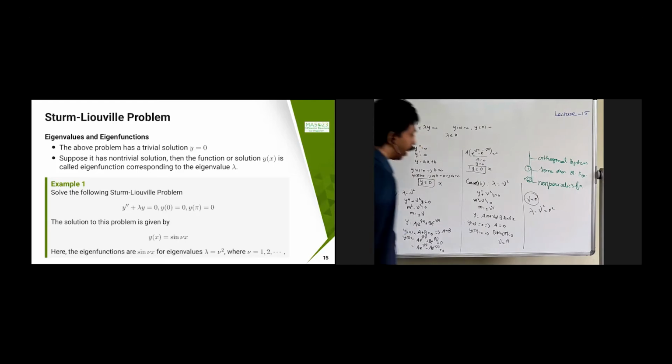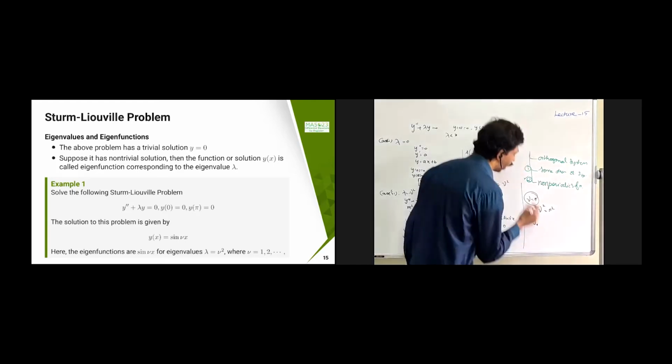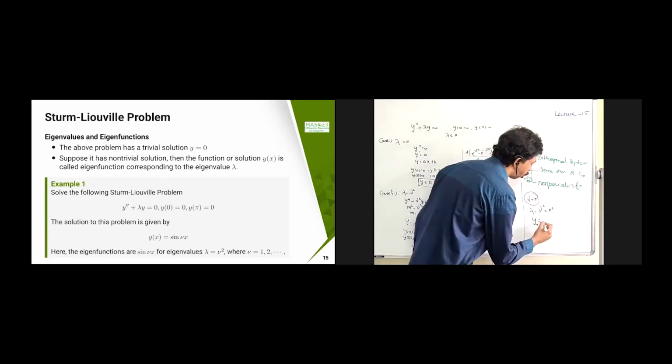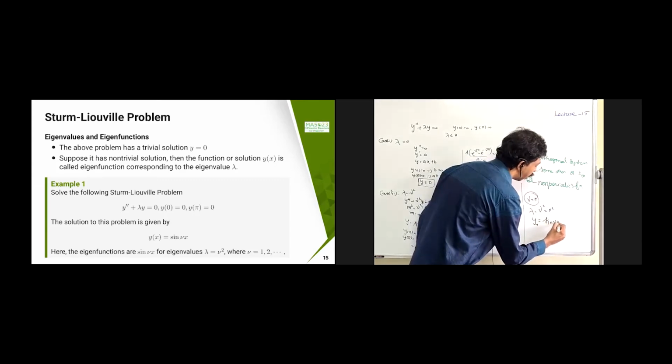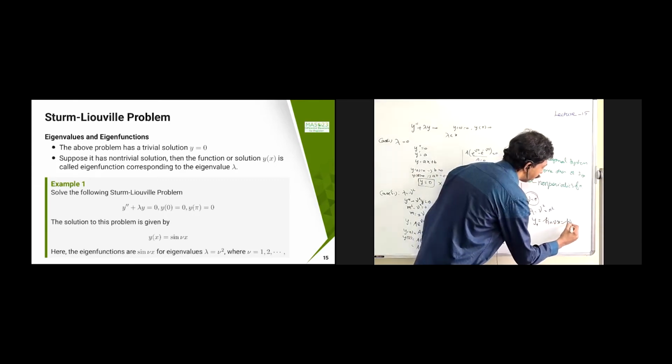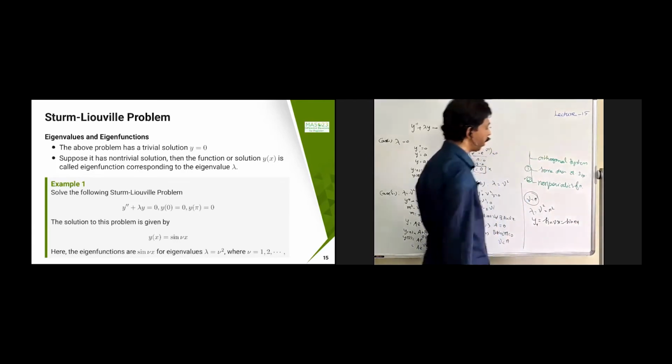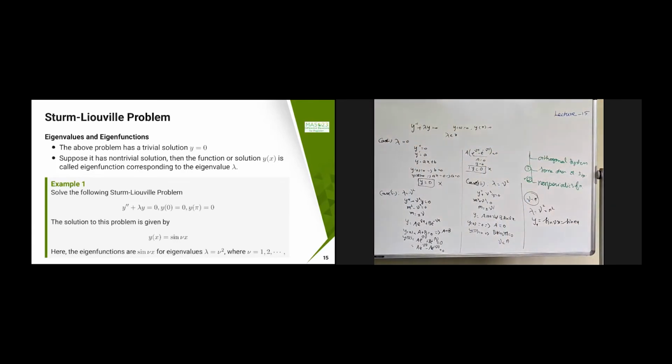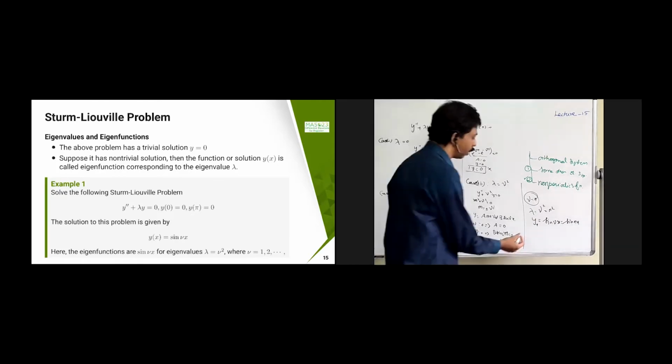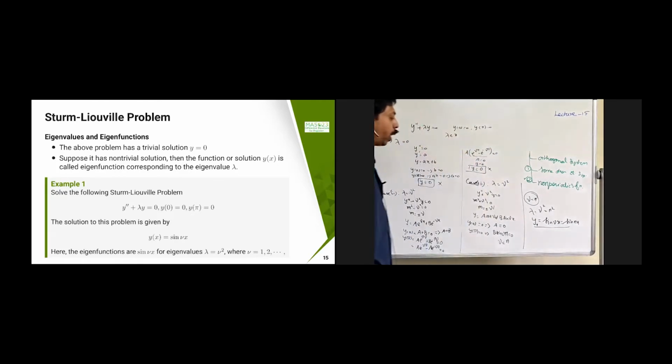And the eigenfunctions: for each one I am going to get an eigenfunction. So I am going to call it sine nu x, or I can say sine nx. Okay, sine nu x or sine nx. That is going to give me the answer for this function. Once you are keeping y n equal to sine nu x and nu equal to n, then this is going to satisfy that.